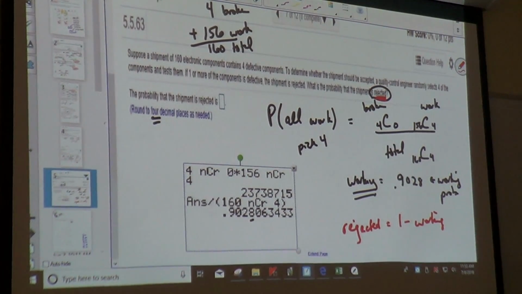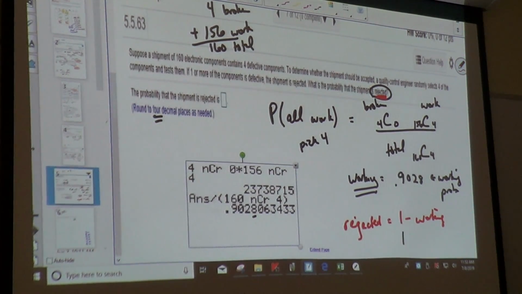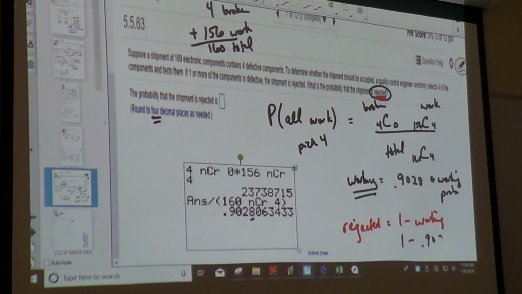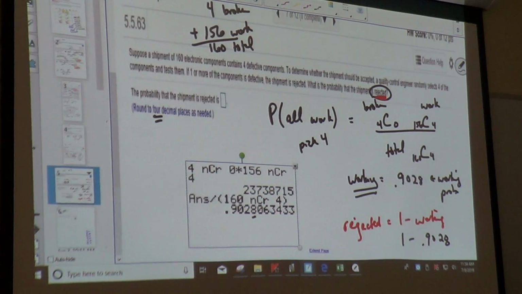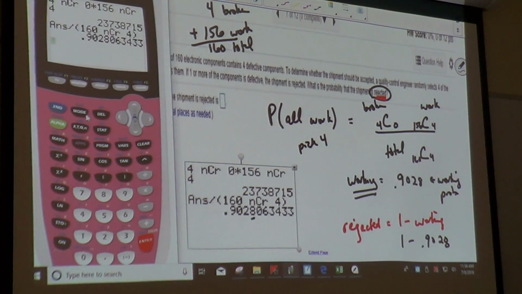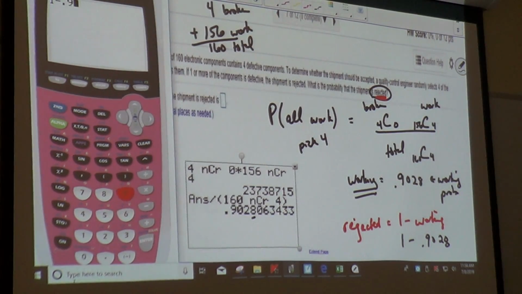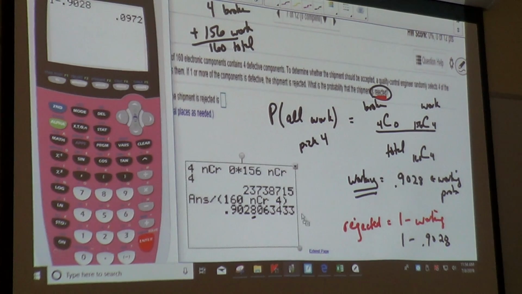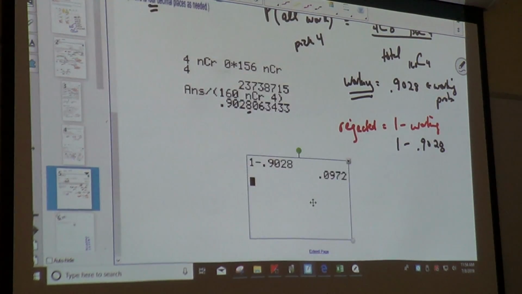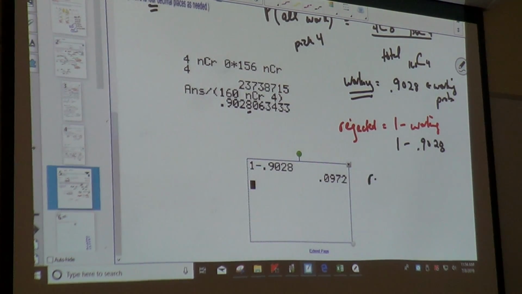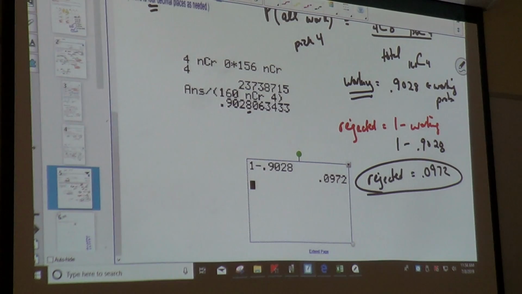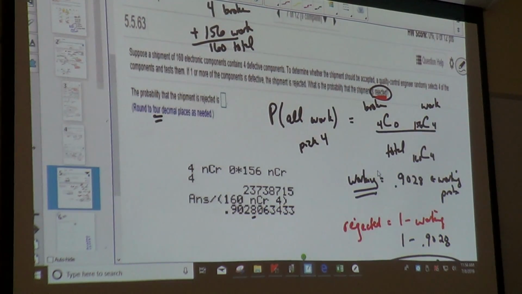So I'm going to do 1 minus 0.9028. That represents the ones that are broken or rejected. There's my answer. Are you sure?